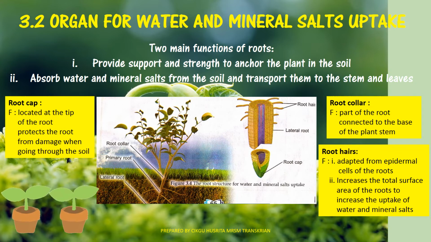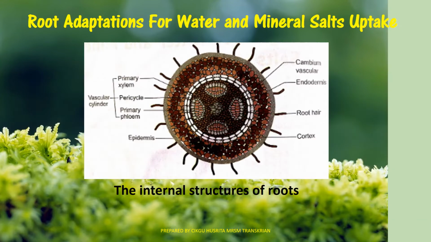And then the last one is root cap. So root cap is located at the tip of the root. The function is to protect the root from damage when going through the soil. This is the picture of the internal structure of root.